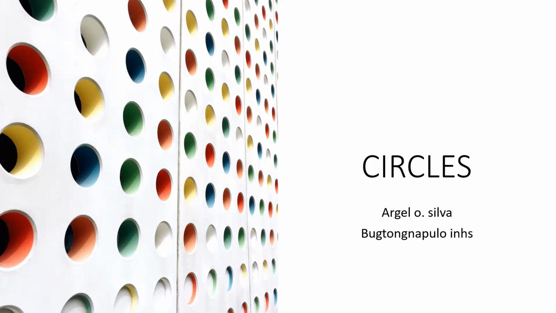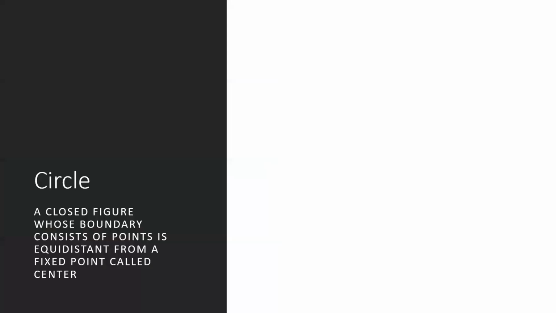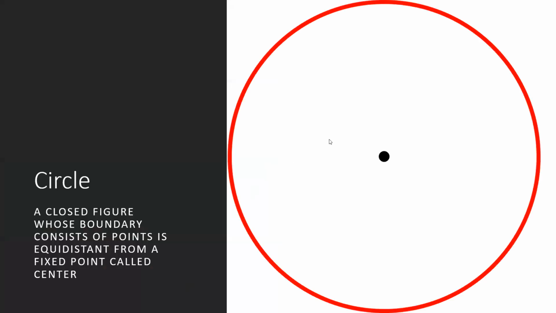So, paano natin masasabi na ang oval ay wala ring sides? Paano natin masasabi na ang difference ng pag-define natin ang circle sa oval at sa oblong? Ngayon, we have to be definite with the definition. When we talk about circles, a circle is a closed figure whose boundary consists of points equidistant from a single point called center.